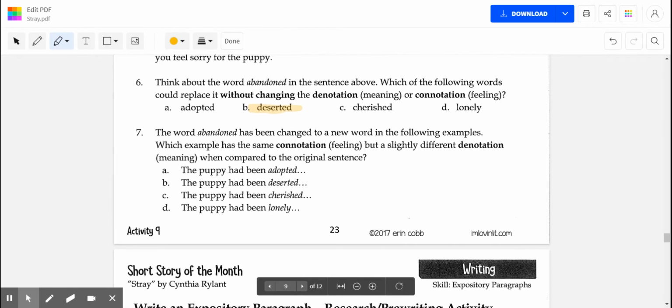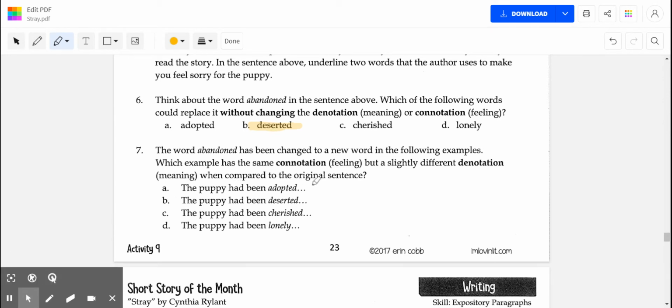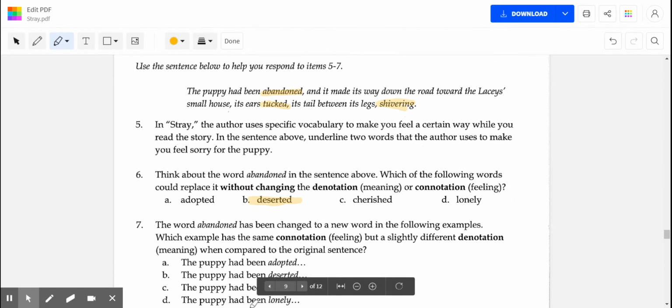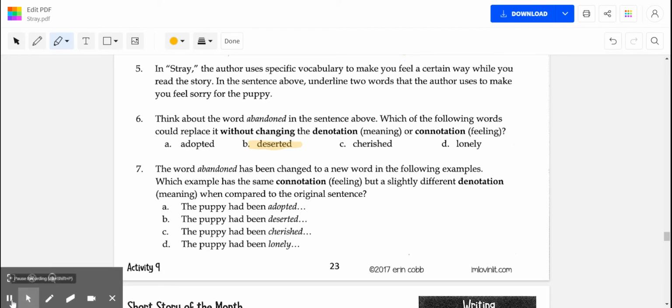And then question number 7, the last one. The word abandoned had been changed to a new word within the following examples. Which example has the same connotation, association, but a slightly different denotation, meaning, when compared to the original sentence? So why don't you take a shot here and see if you can figure this one out based on what we've talked about for numbers 5 and 6 here, but also when we were discussing the definitions earlier in the assignment page. And I'll pause the video and then I'll come back and we'll go through it and see what I found and what you found.